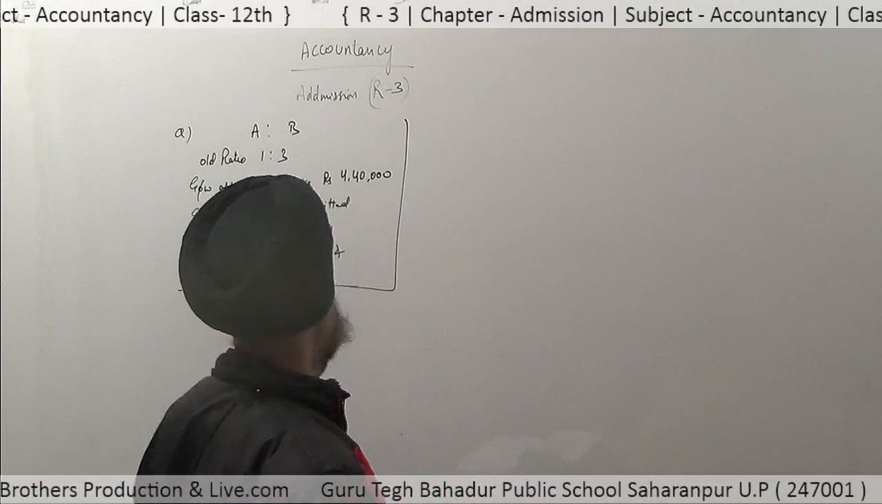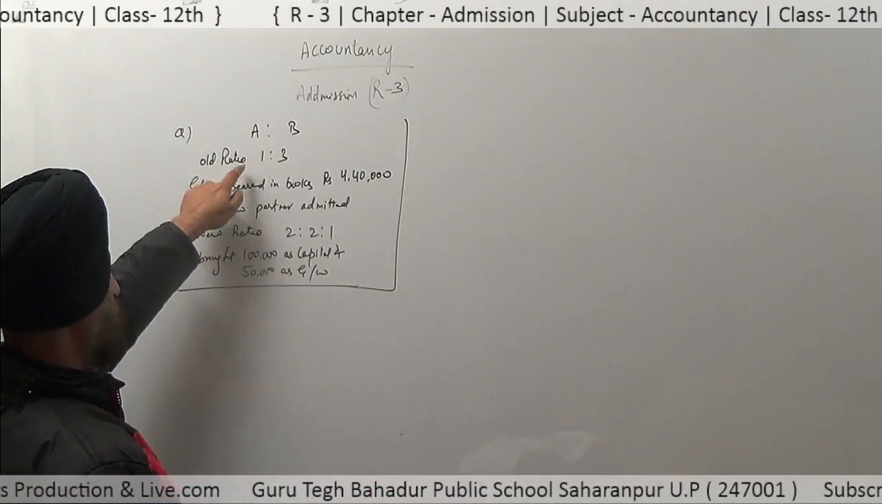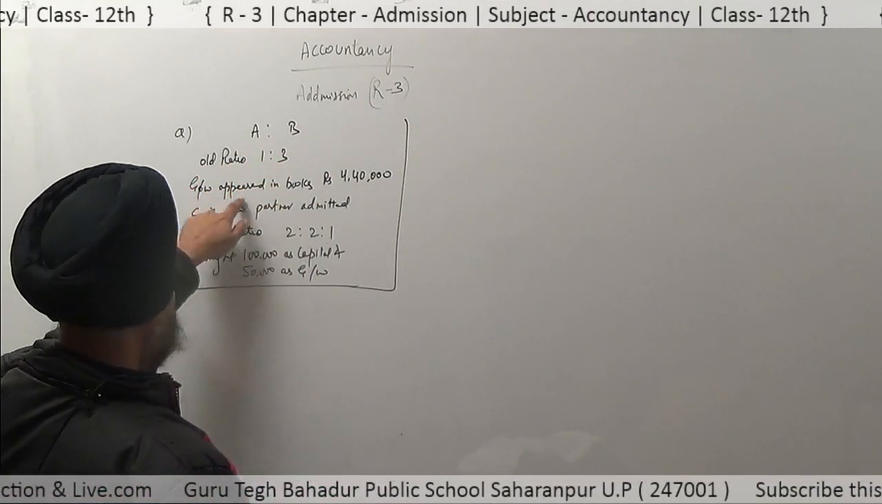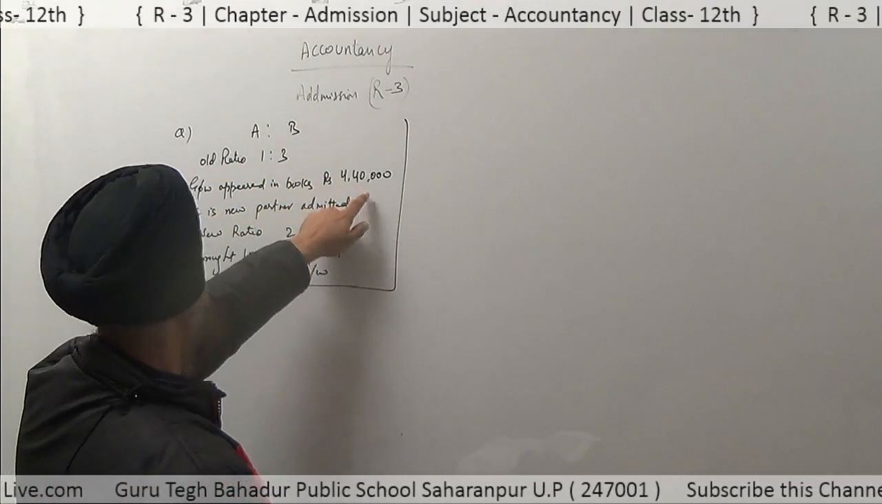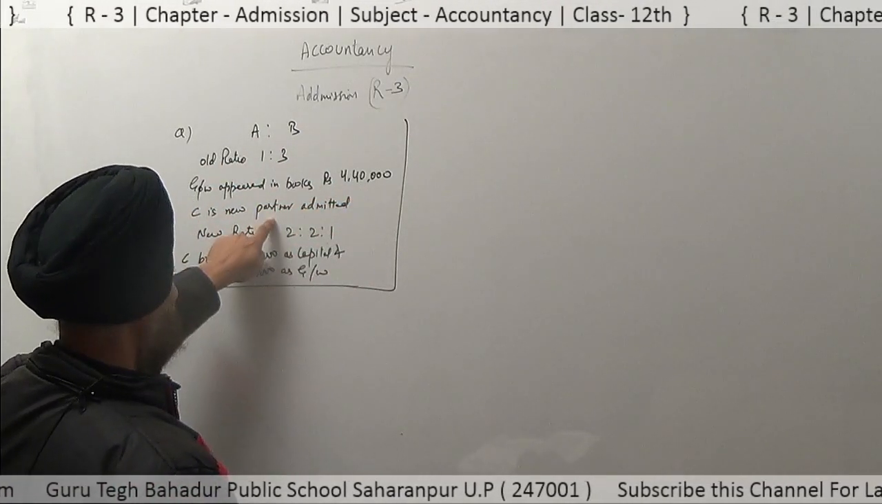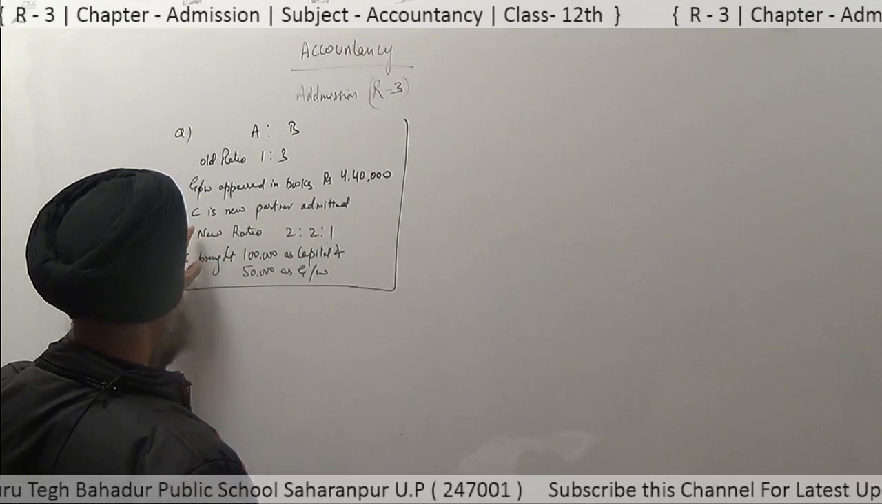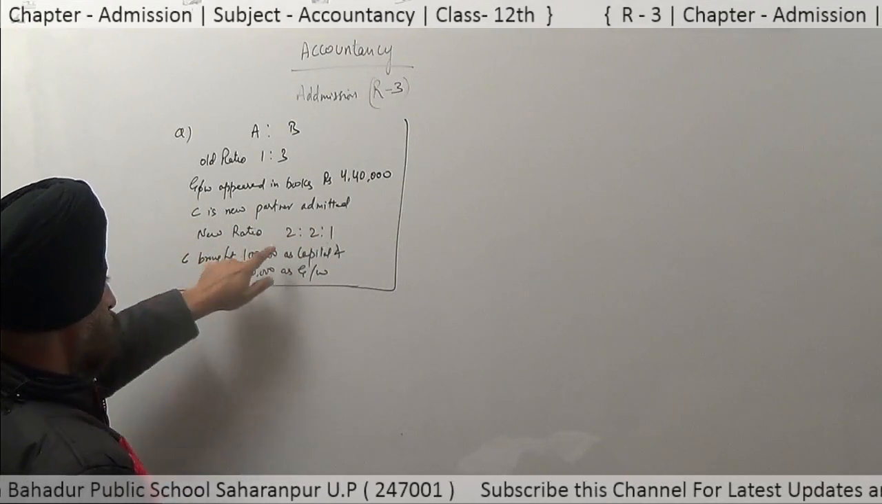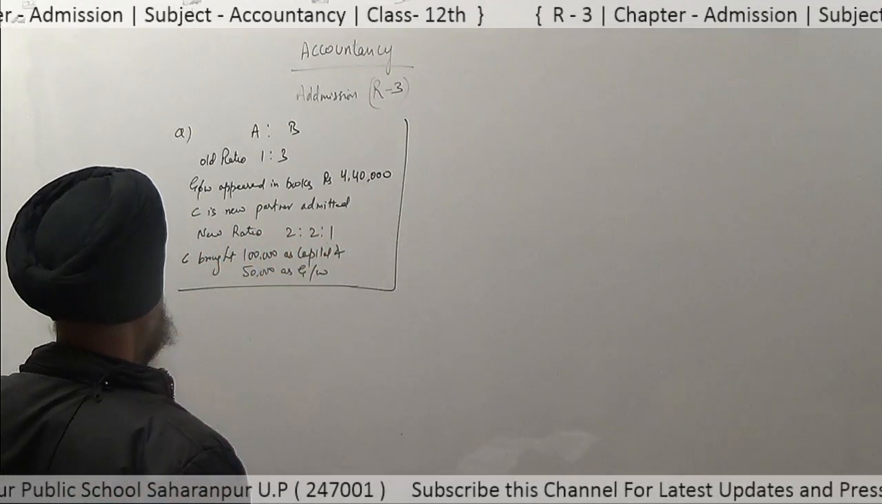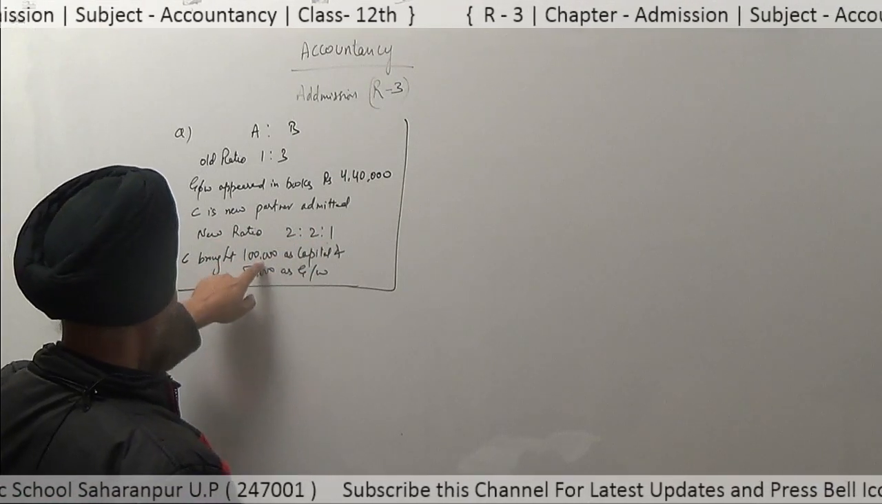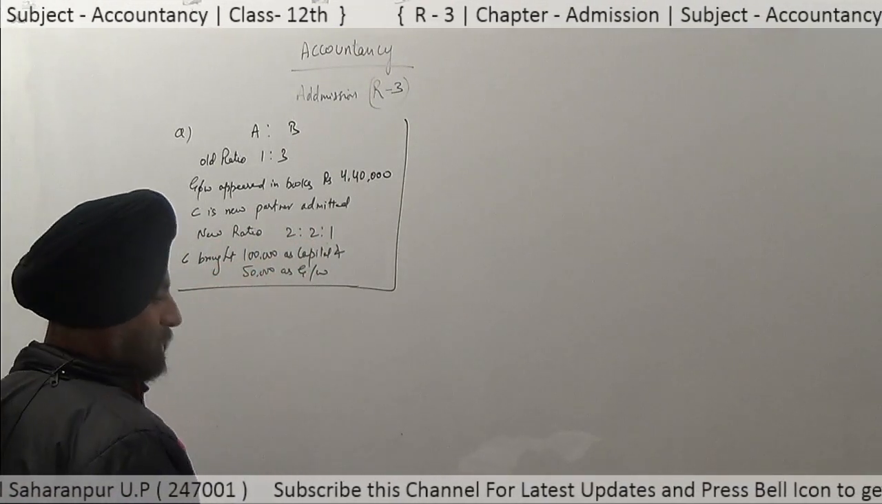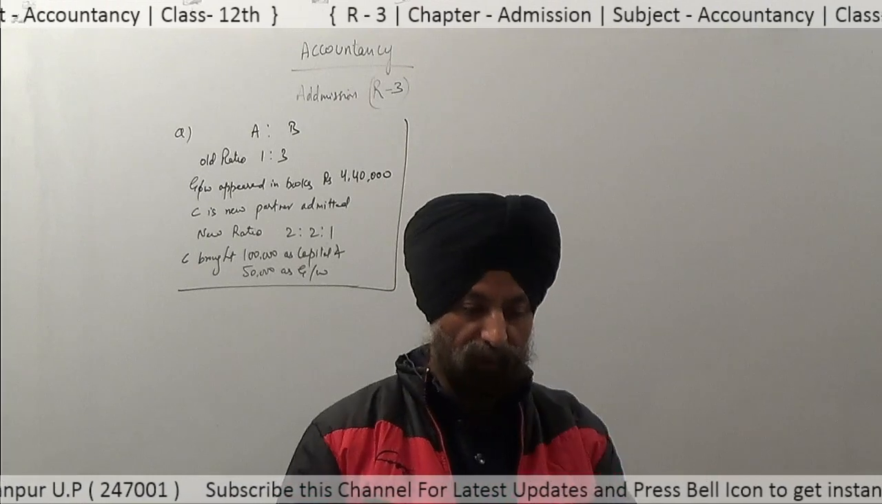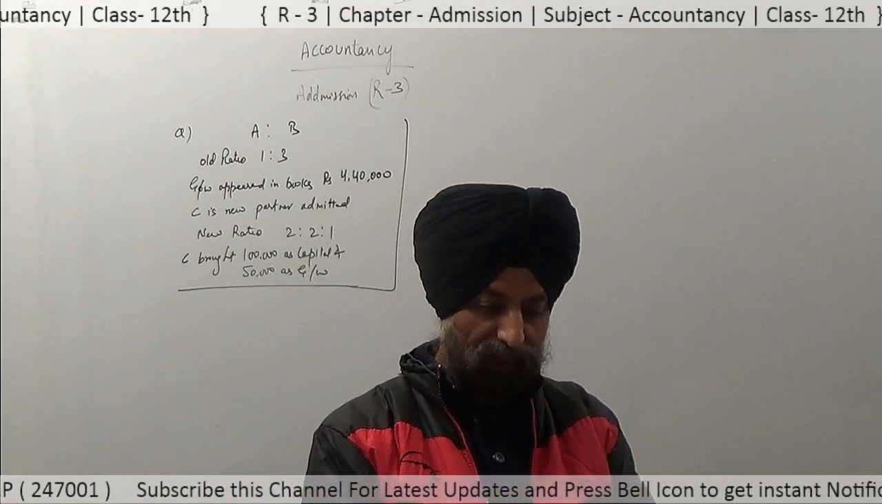Now see, this is a question. A and B are two partners. Their old ratio is 1:3 and goodwill appeared in the books is rupees 4,40,000. C is a new partner admitted in the business. After the admission of C, the new ratio is 2:1. C also brought 1 lakh as capital and rupees 50,000 as his share of goodwill. Now we have to pass the necessary journal entries.